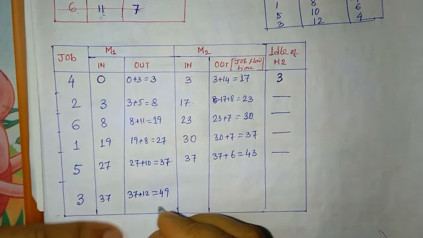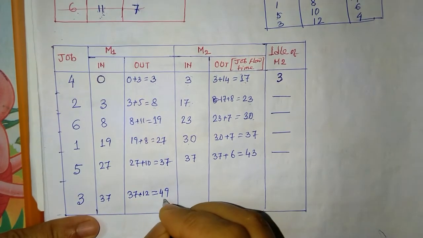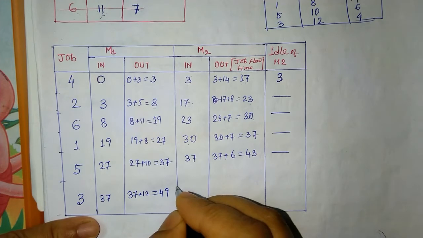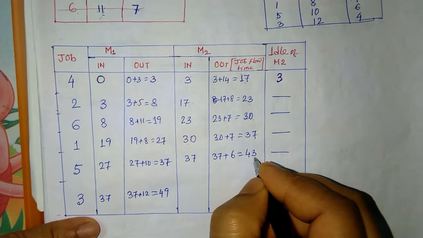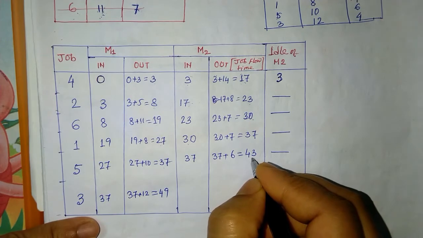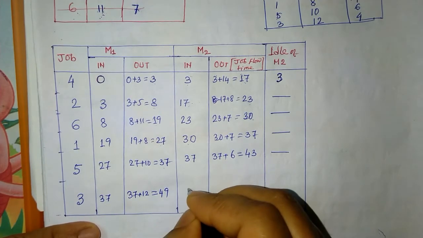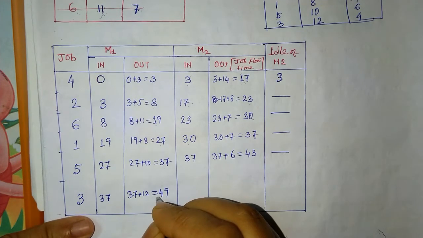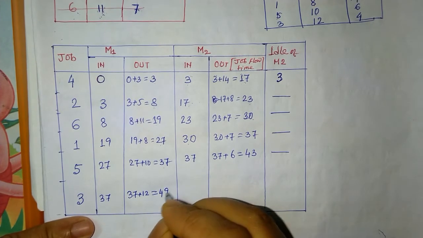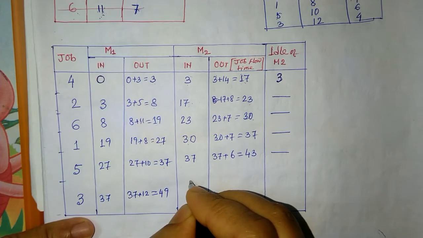Okay, so now job 3 left M1 at 49 hours. But our machine M2 is free at 43 hours. So when will our job 3 enter? At 49 hours, because it is not completed. Until it is completed, it can't go to machine 2.